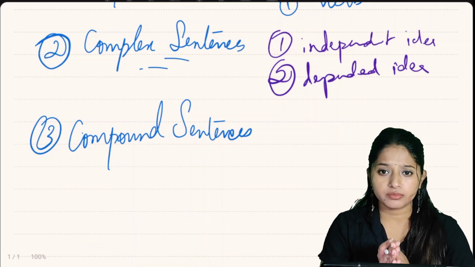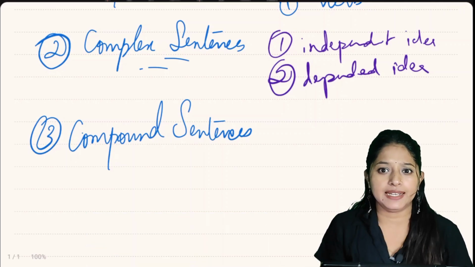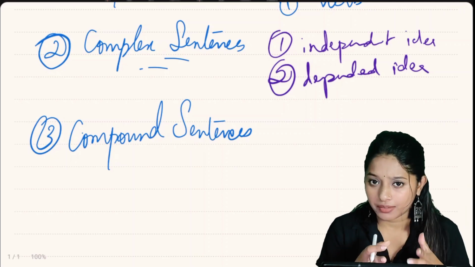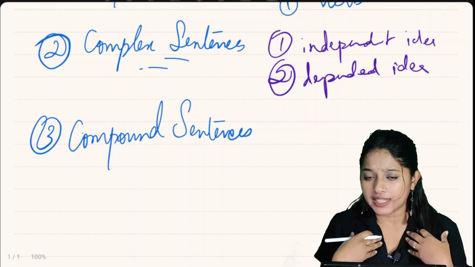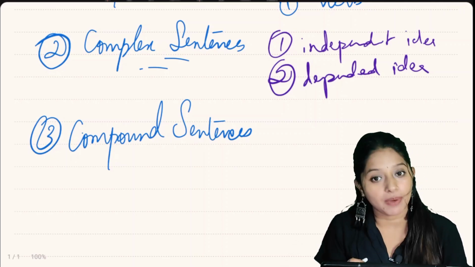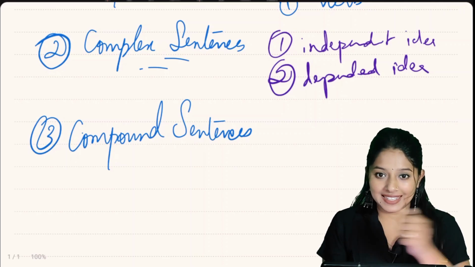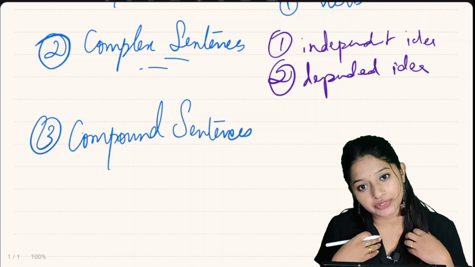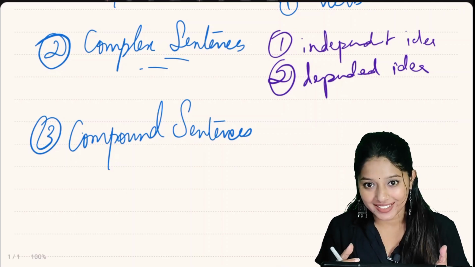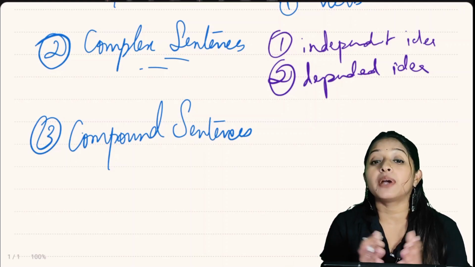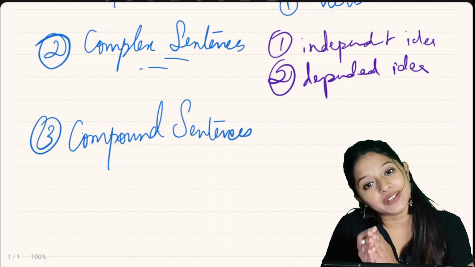For example, let's see a sentence from our daily life. She likes tea is an independent idea. I prefer coffee is again an independent idea. How will we make this a compound sentence? Let's see. She likes tea, but I prefer coffee. With the help of but, we have combined it to make a compound sentence.